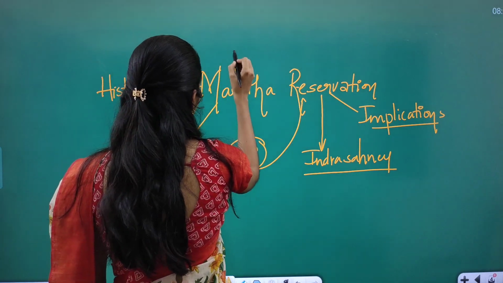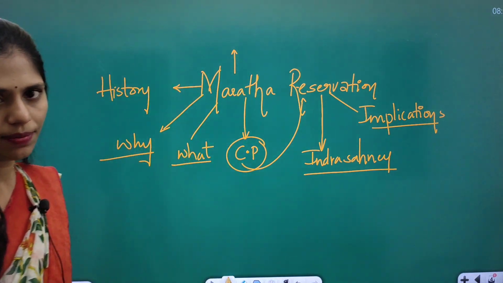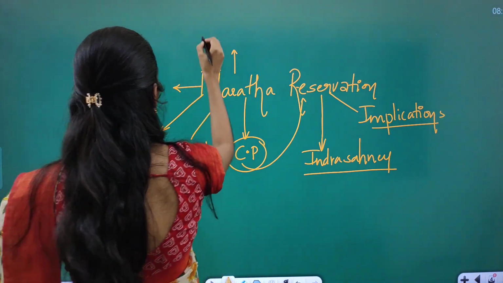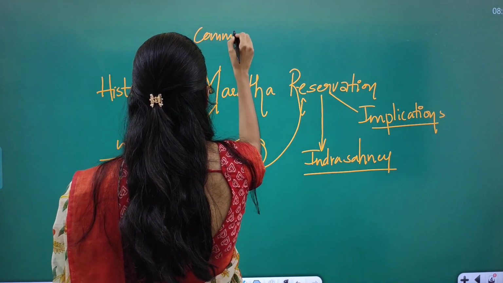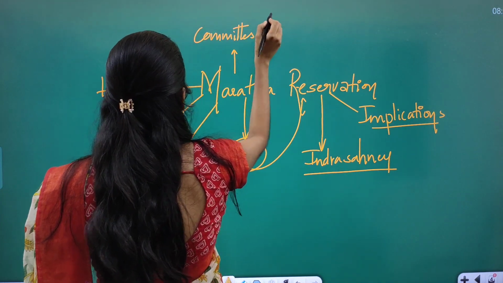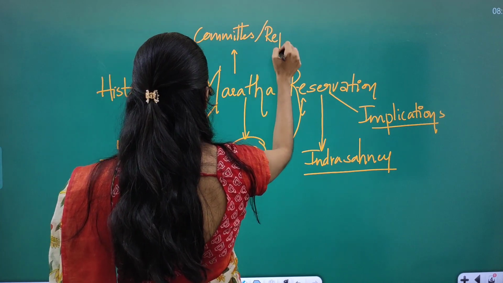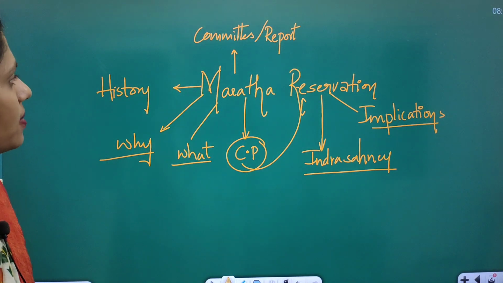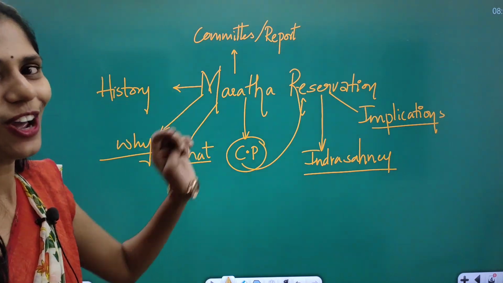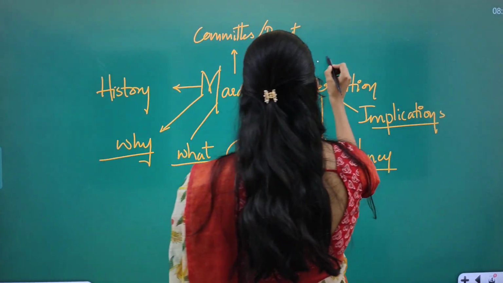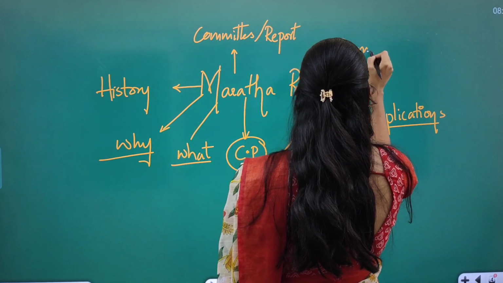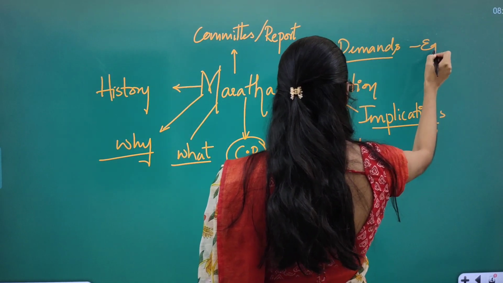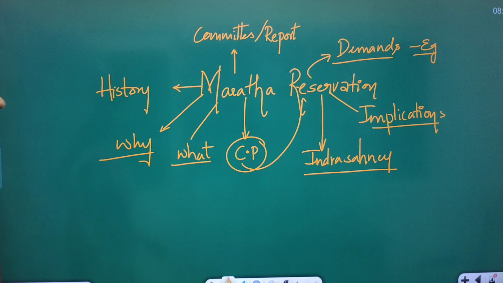And not only this, you have to see one more thing. What is that? You have to see the different committees or reports which suggest reservation for these Marathas. And you can also see demands for reservation in other areas, for example.